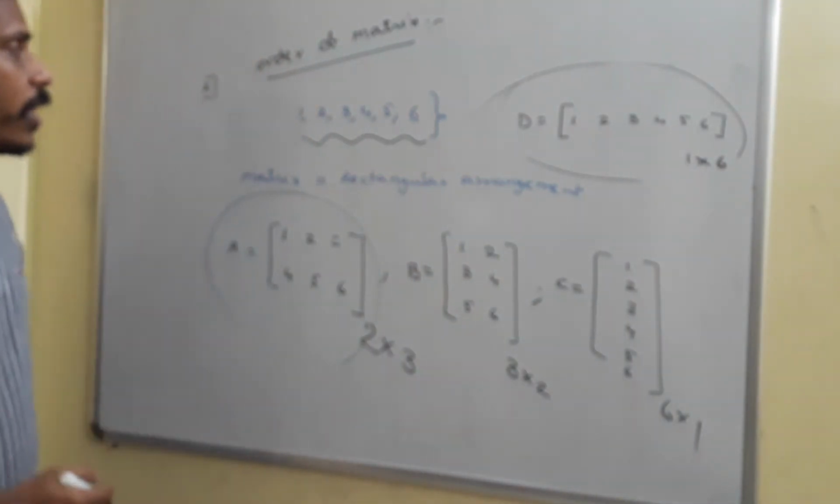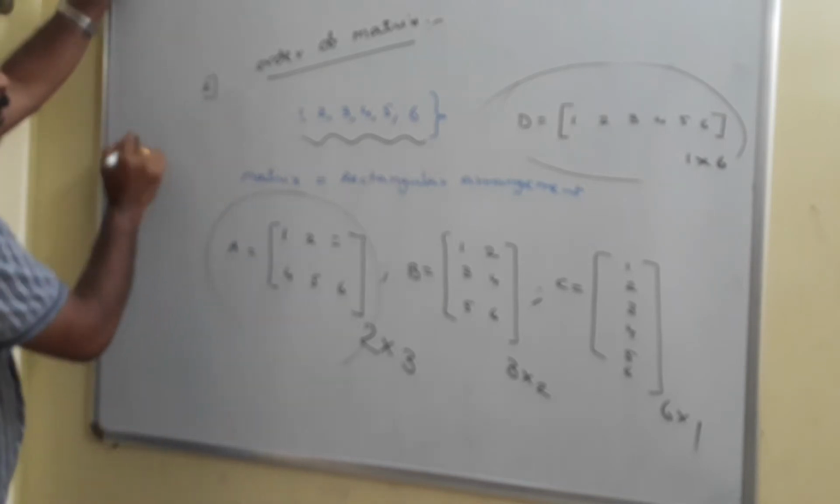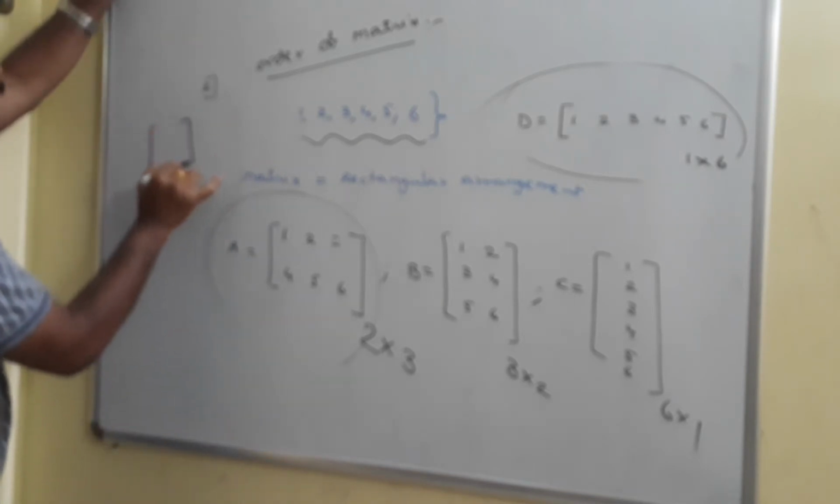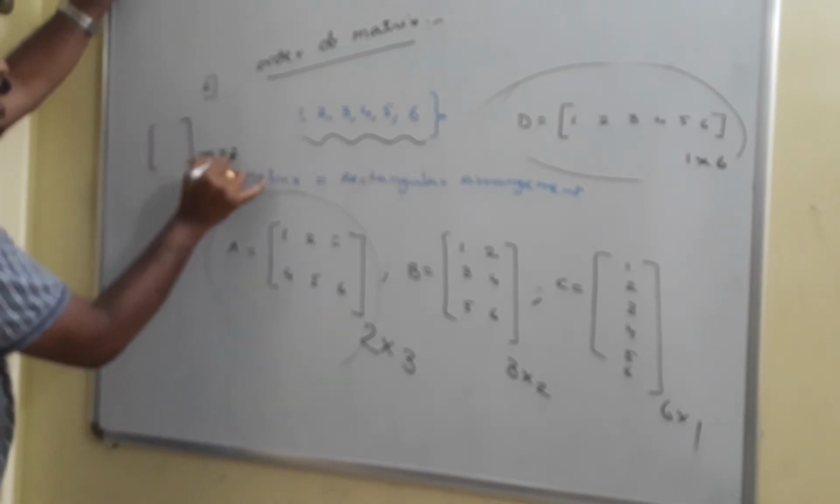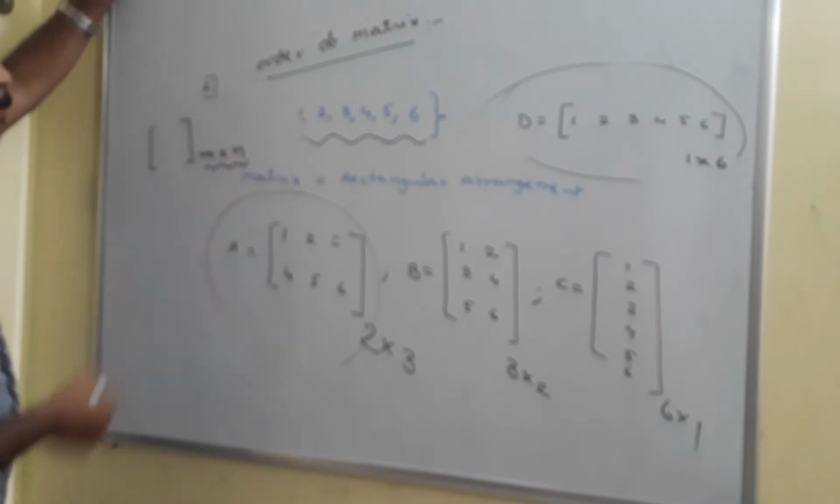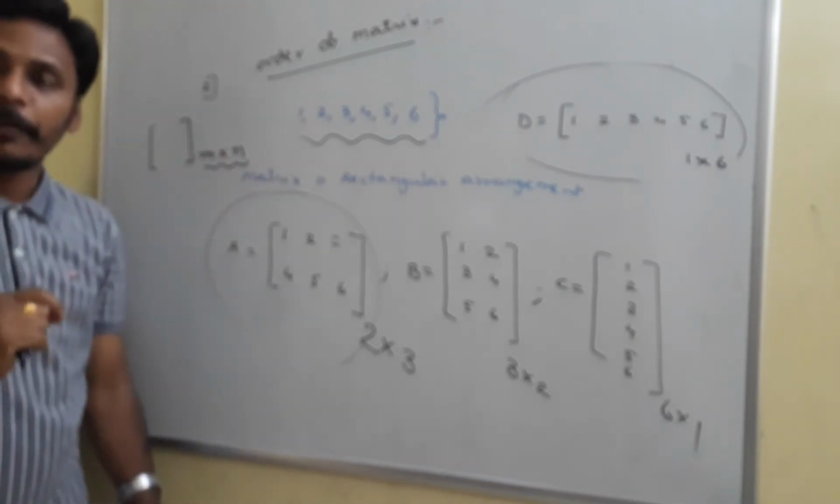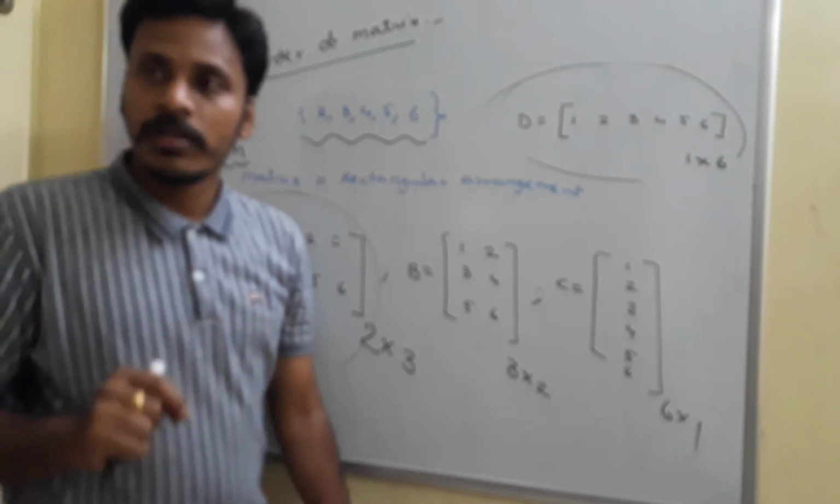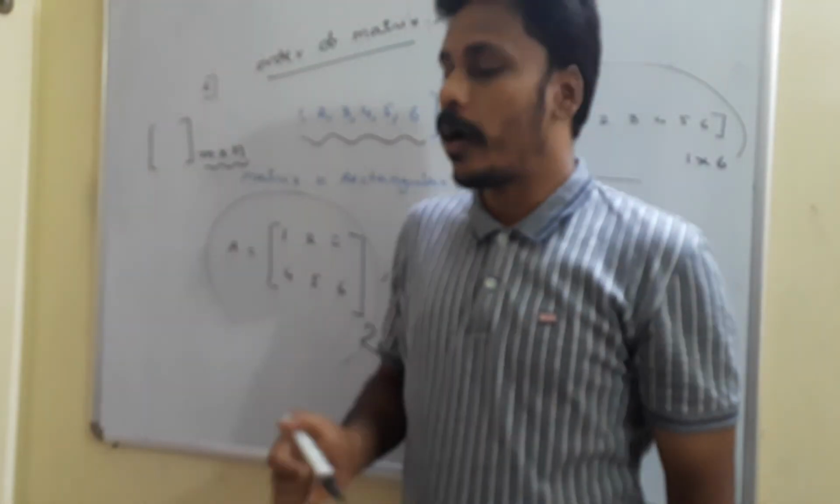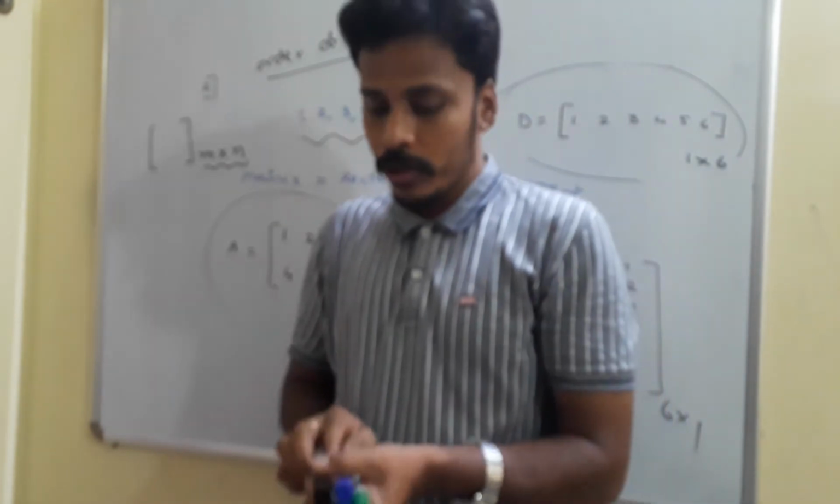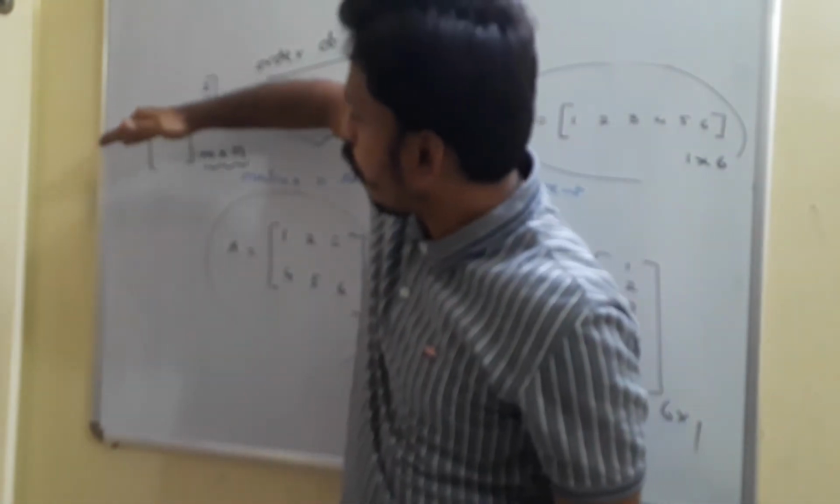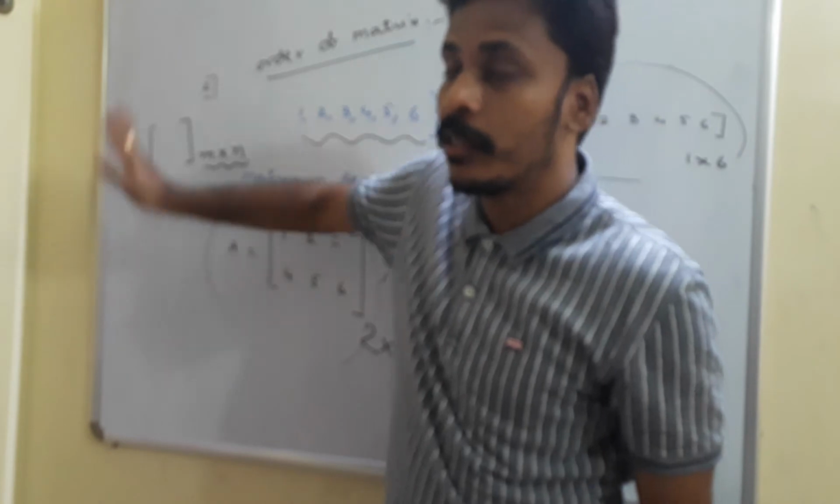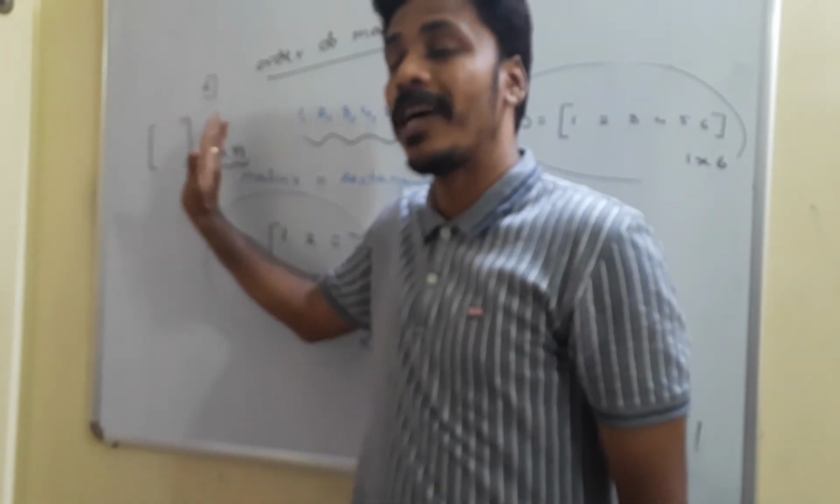Okay, so in general, if we have a matrix whose order is some m by n, you need to think about this m by n. Don't read it like m into n, you need to read it like m by n. See, m rows as well as n columns. So what it means actually: m rows and n columns. The number of horizontal rows is m here and the number of vertical columns is n here.